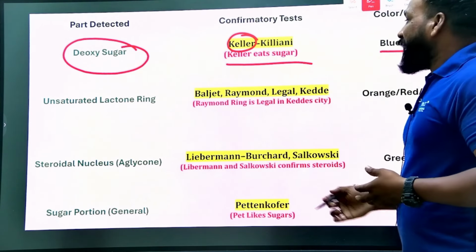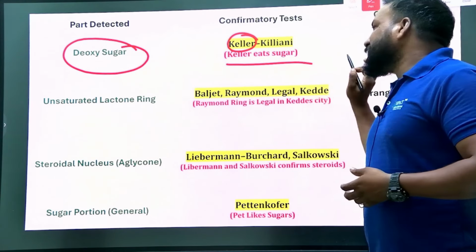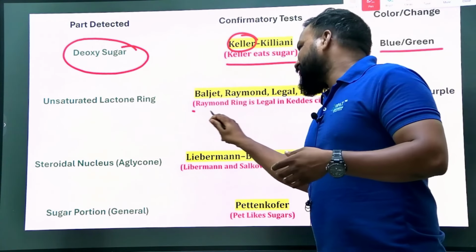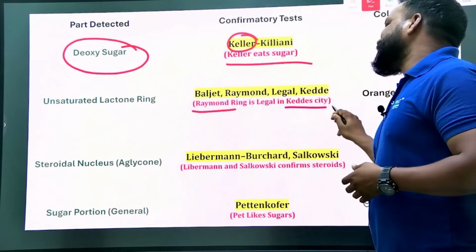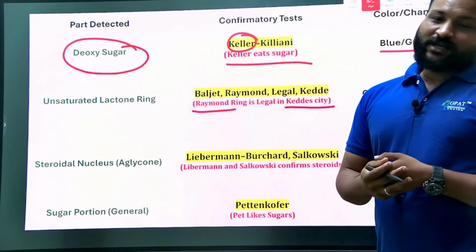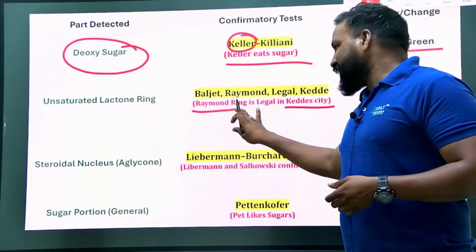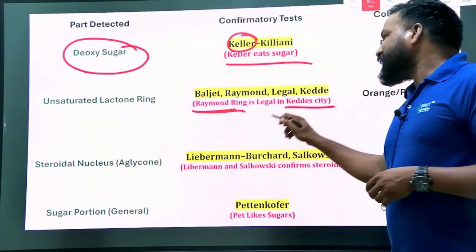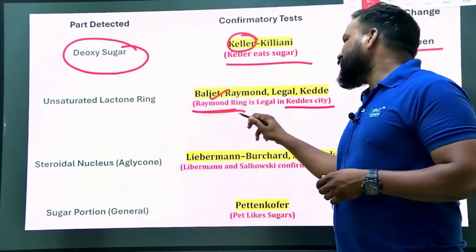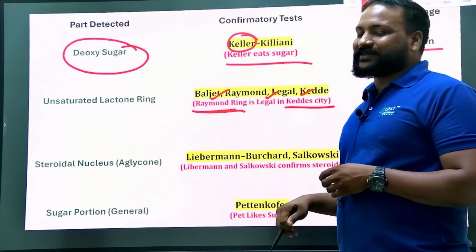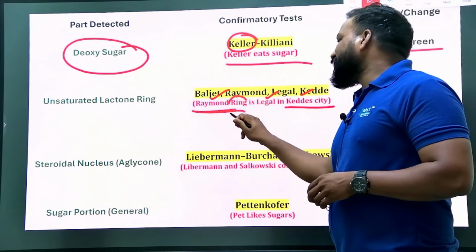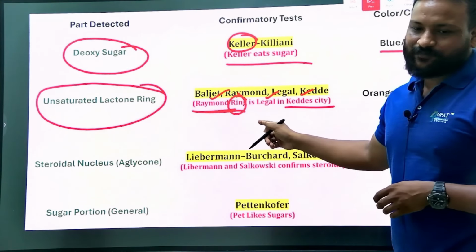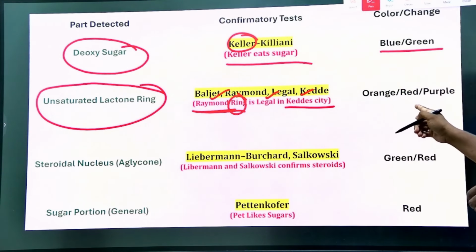And yes, Baljet, Raymond, Legal and Keddie, these are the lactone crew we have already seen in the shortcut, right? Raymond ring is legal in the Keddie city, is the shortcut we have created. Do remember, Raymond ring is legal in the Keddie city. Raymond, Legal, Keddie and Baljet are identification tests to identify the lactone ring. The unsaturated lactone ring can be identified by these tests. An orange or red purple color is observed.